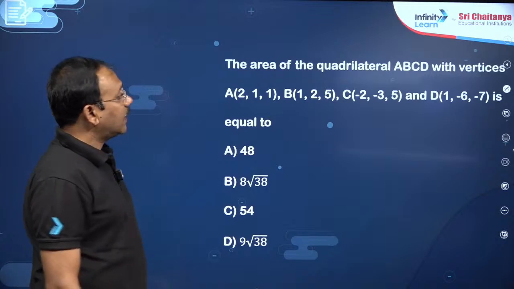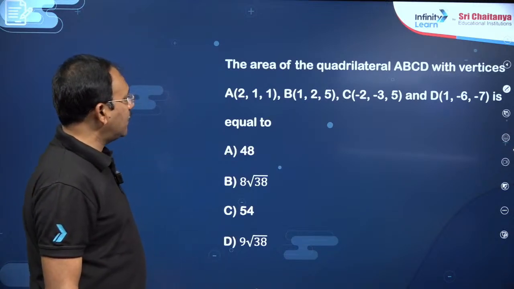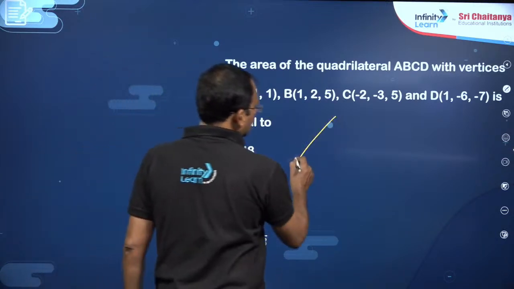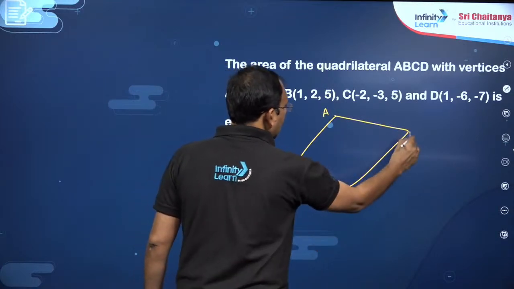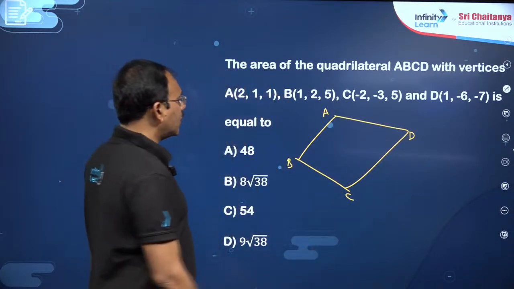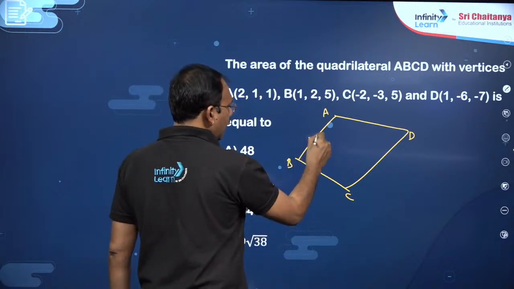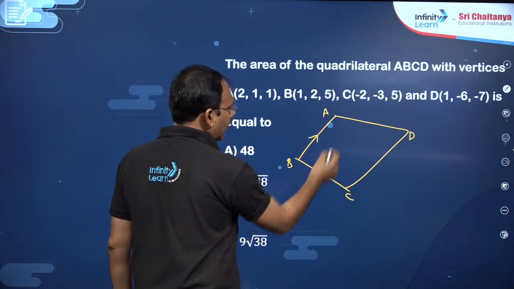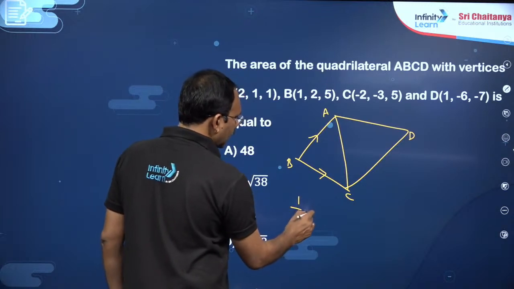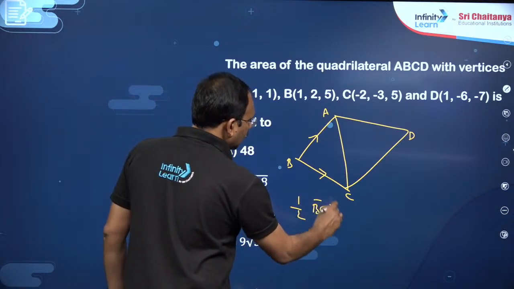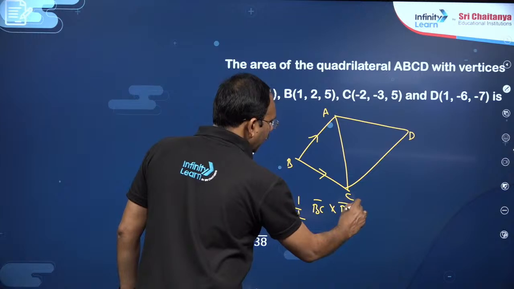Next, my dear friend, the area of the quadrilateral ABCD with vertices. In 3D geometry, a quadrilateral with vertices ABCD is given. How to find area of this? You can just find BA bar vector, BC bar vector, you can just find half BC bar cross BA bar, magnitude.